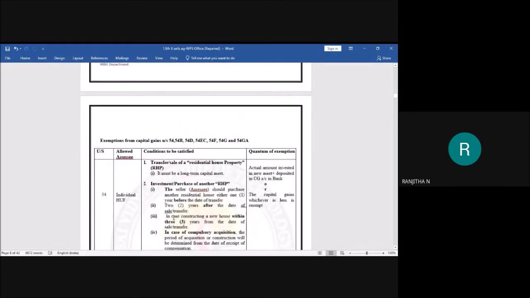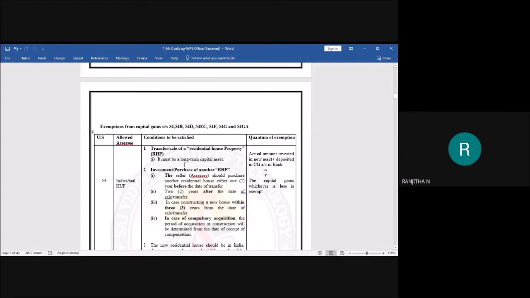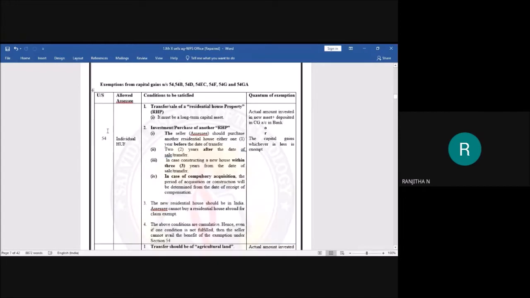In today's class, we are going to study exemptions from capital gain under sections 54, 54B, 54D, 54EC, 54F, 54G, and 54GA. Section 54 is available only to an individual or HUF, and if the individual or the HUF satisfies the following conditions, then these deductions will be available. What are those conditions? Let us see.